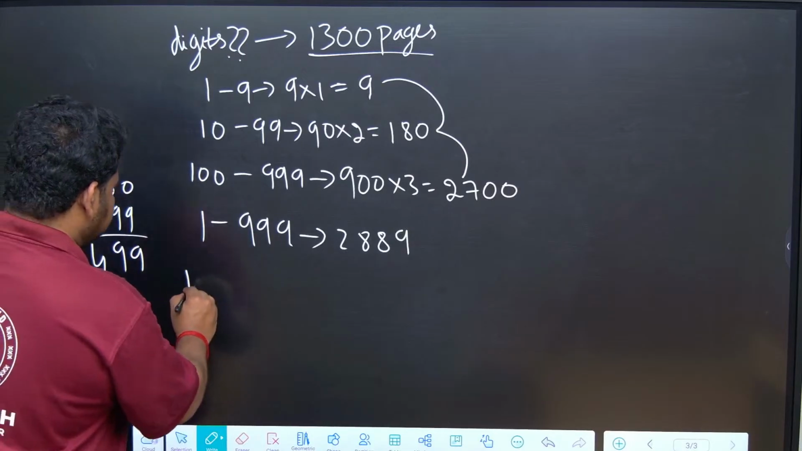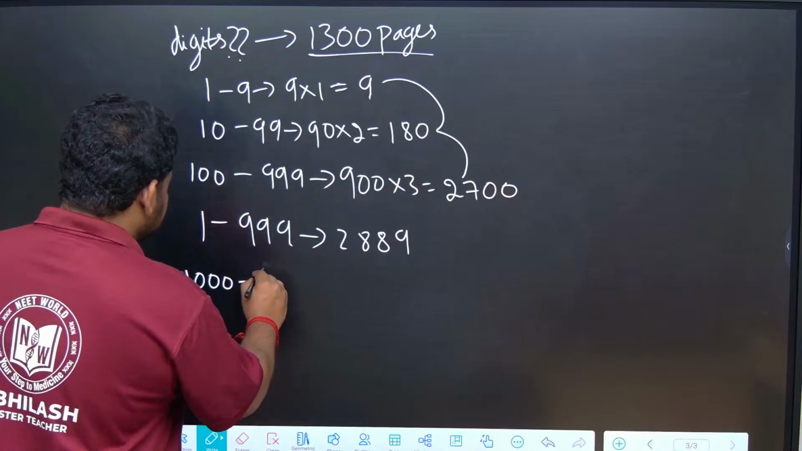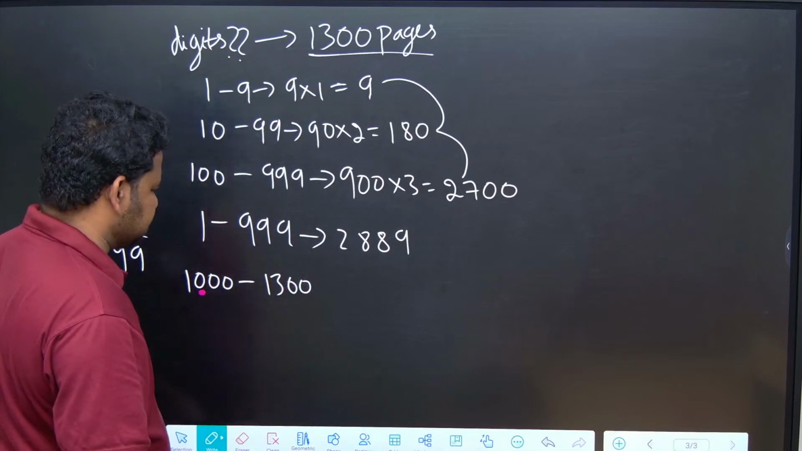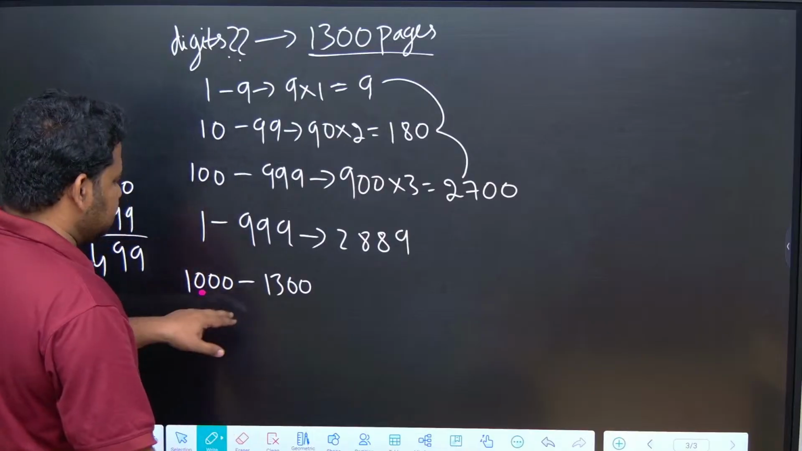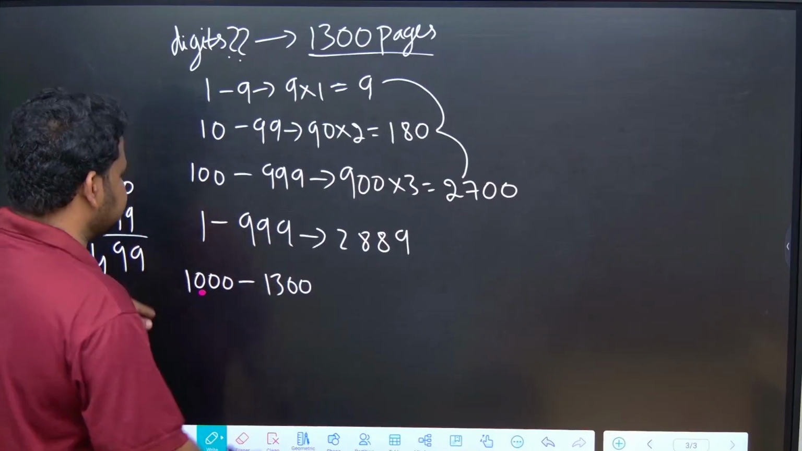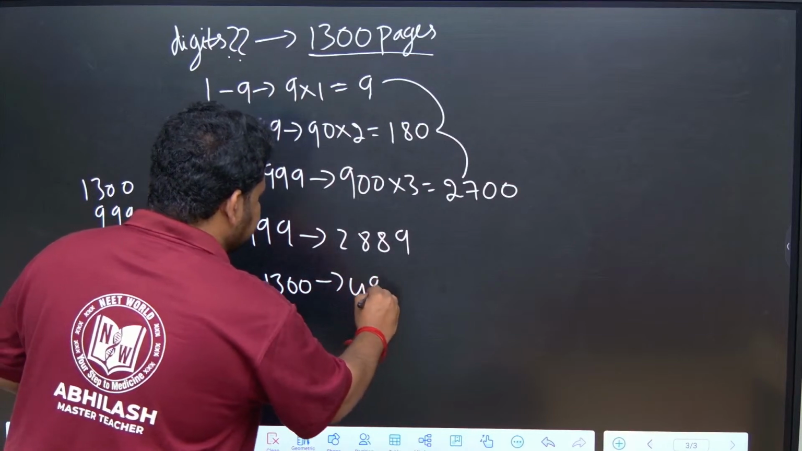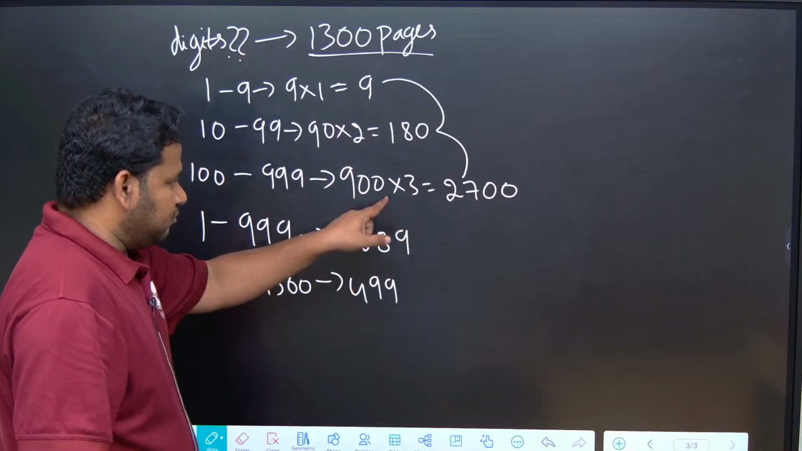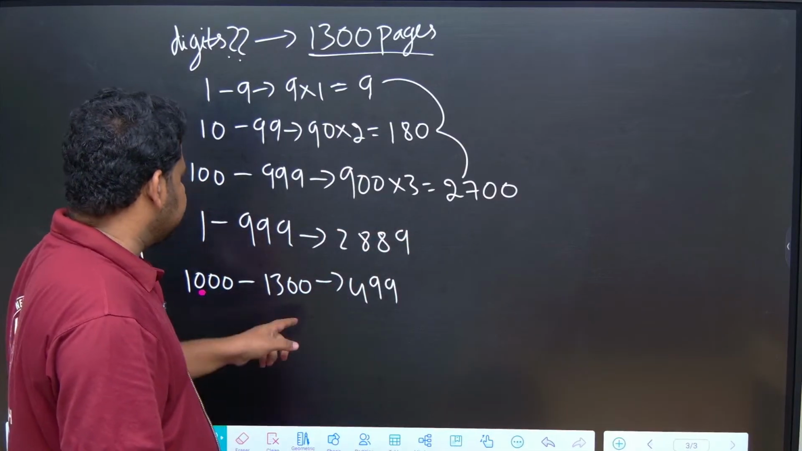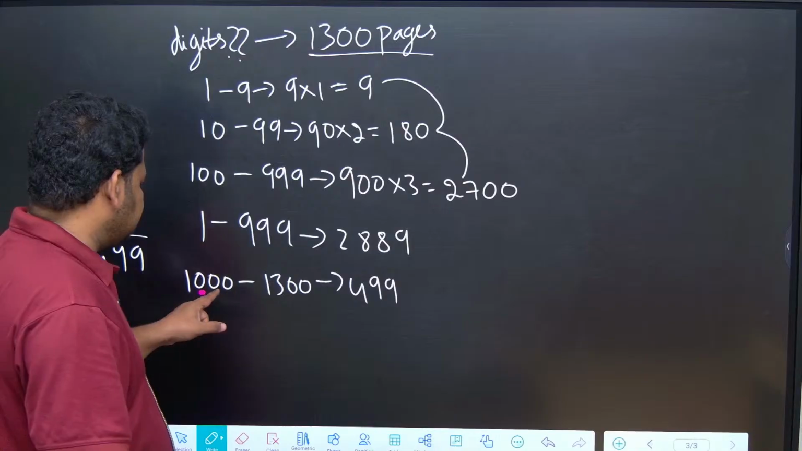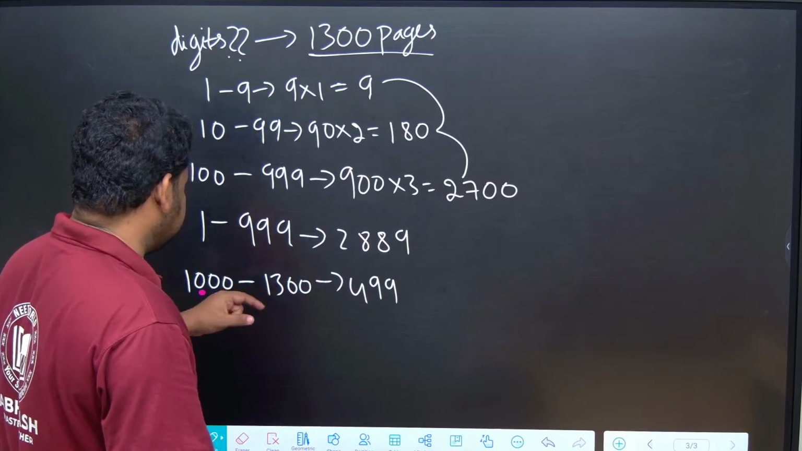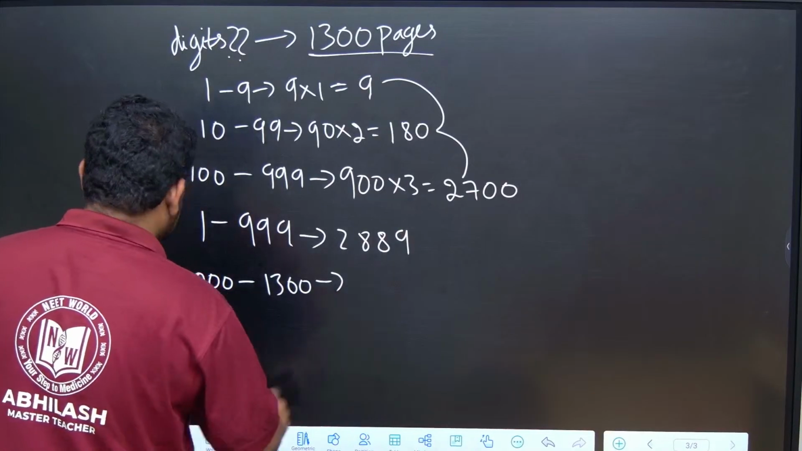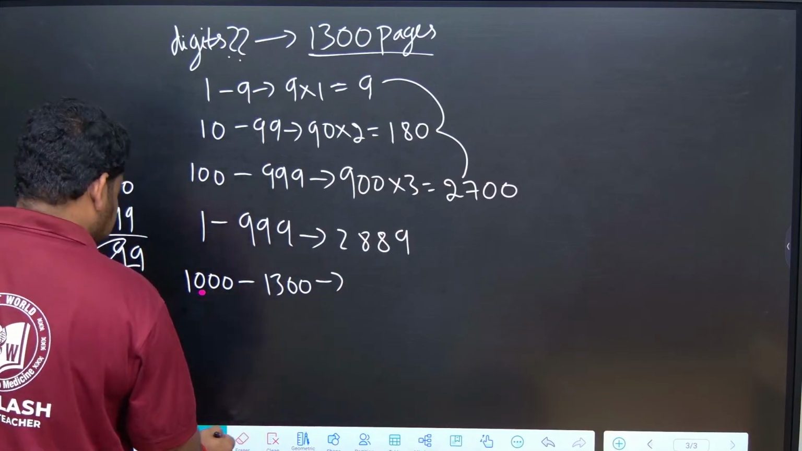1000 to 1300. So I have to count these pages. 1300 minus 999, how much am I getting? Actually, I have done this subtraction wrong, sorry. Observe very carefully.